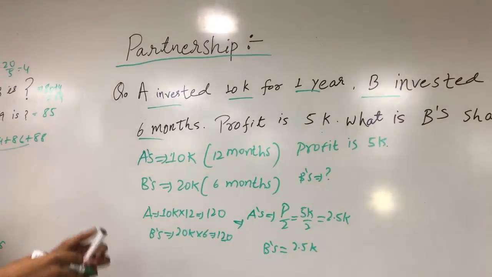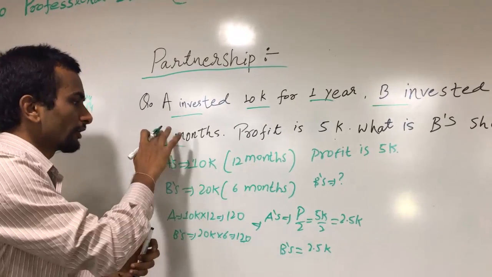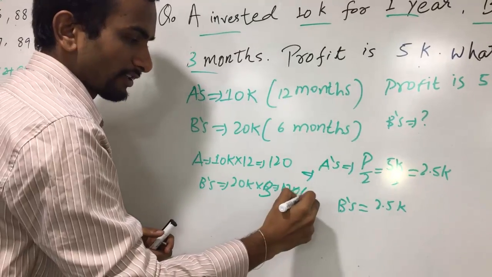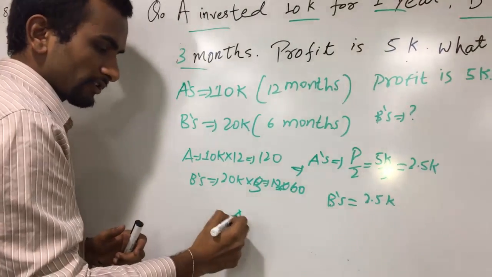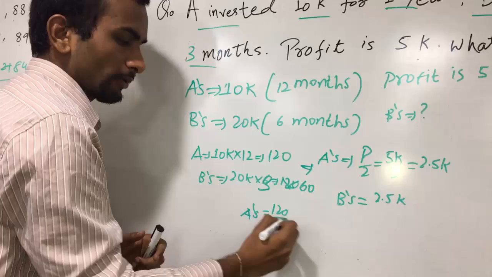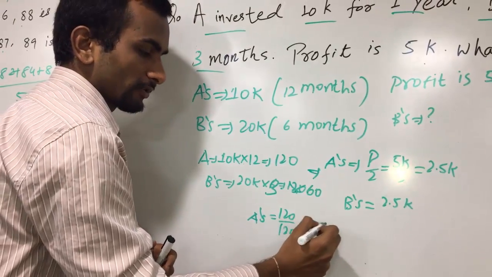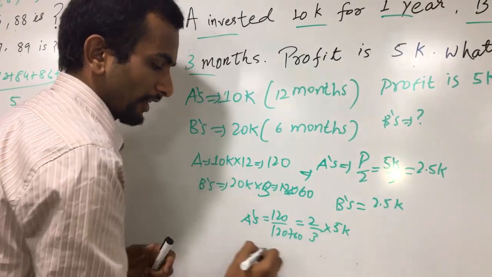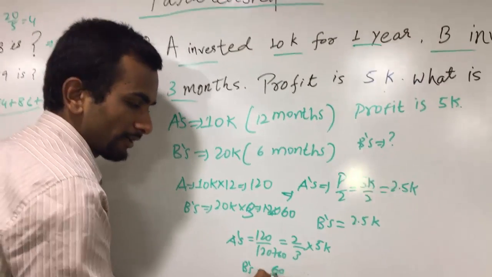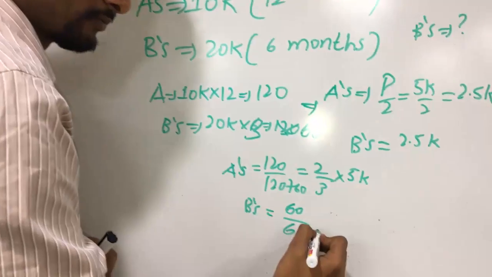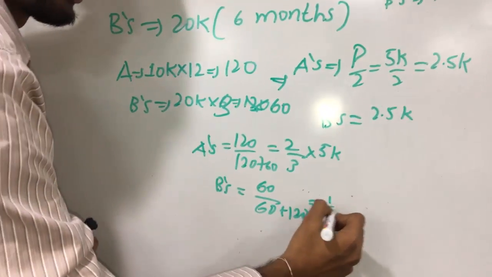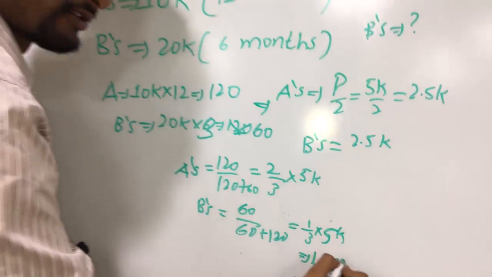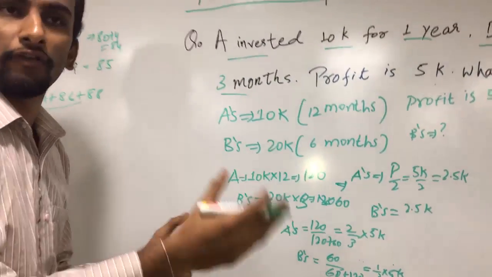If the ratio is like this, or if the amount is only for 3 months, then this is 20 into 3, that is 60. So A's share is 120 by 120 plus 60, that is 2 by 3 into 5k, and B's is 60 by 60 plus 120, that is 1 by 3 into 5k, which is something like 1667 rupees. So we have understood this.